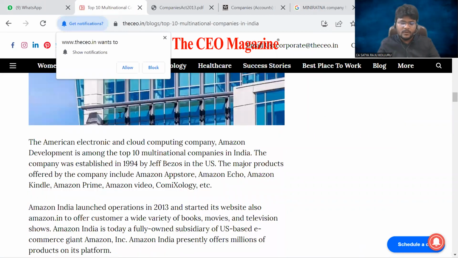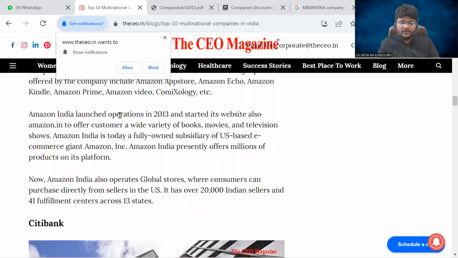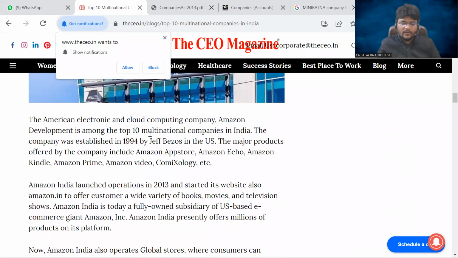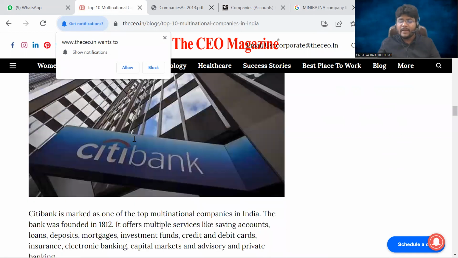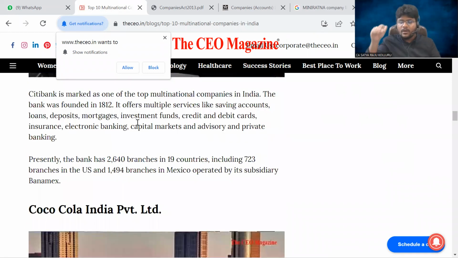Next, Amazon, which is also an American electronic and cloud computing company, was launched as Amazon India. Next, Citibank has its origin abroad, and now also operates in India.